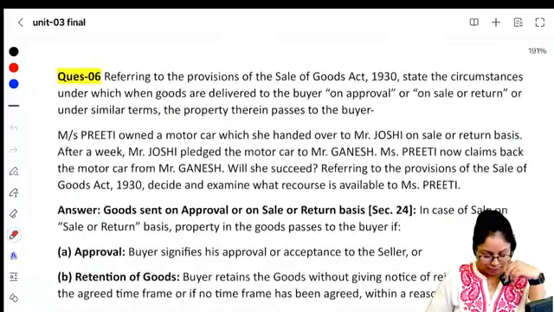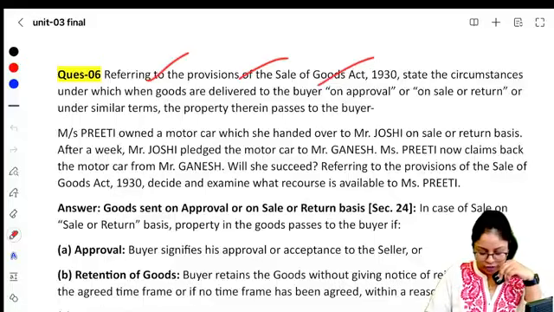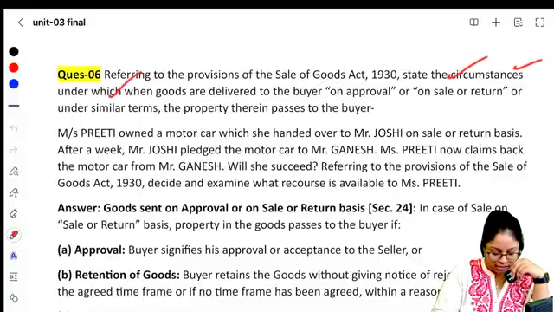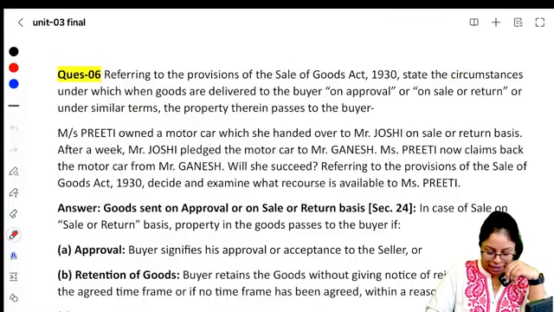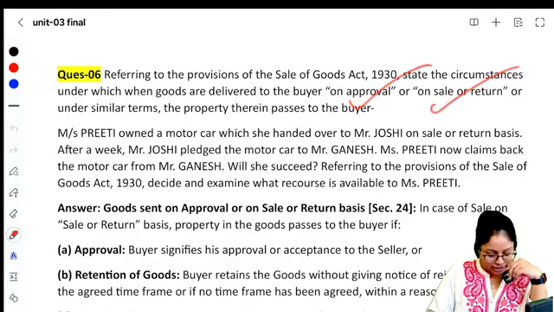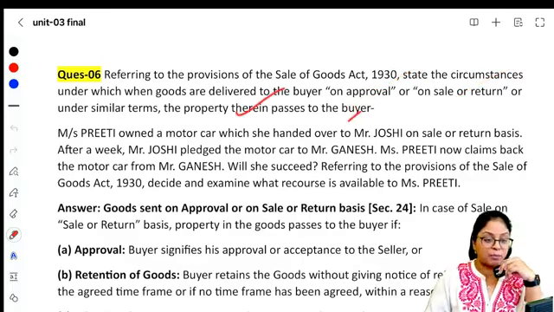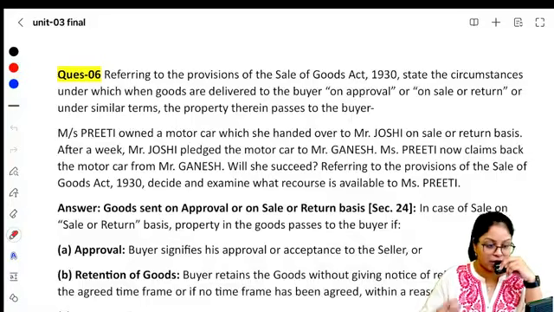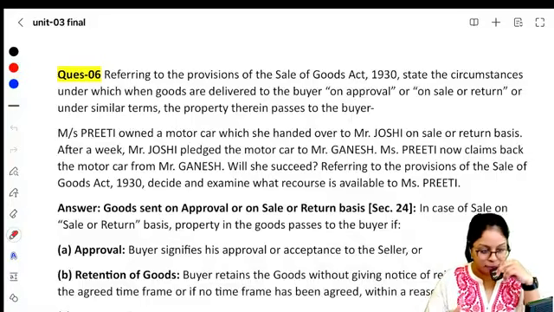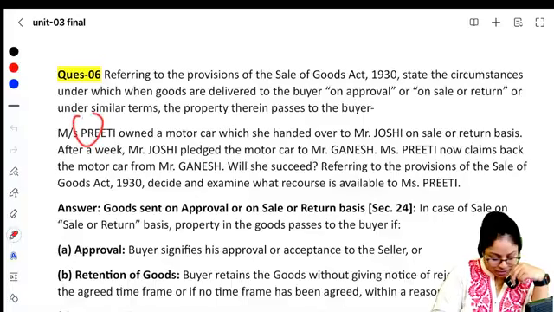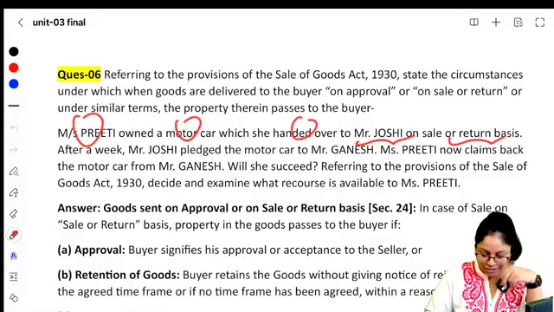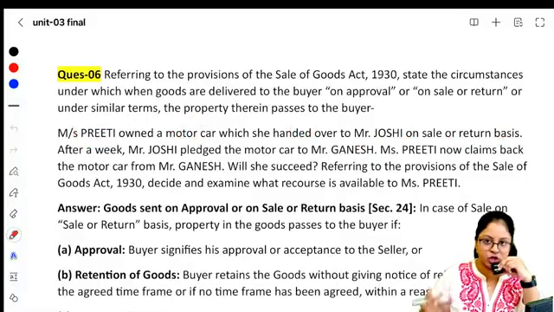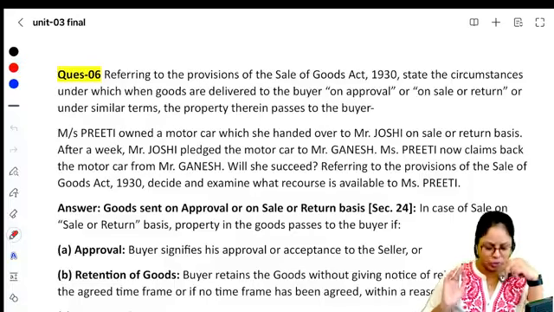Next is question number 6. Referring to the provisions of Sale of Goods Act, state the circumstances under which, when delivery of the goods is made to the buyer on approval or return basis, the property will pass. When goods are sent on sale or return basis, when will the property pass? Let's see. Miss Preeti owned a motor car which she handed over to Mr. Joshi on sale or return basis. We gave it to Joshi and we told him use it. If you don't like it, you return it.